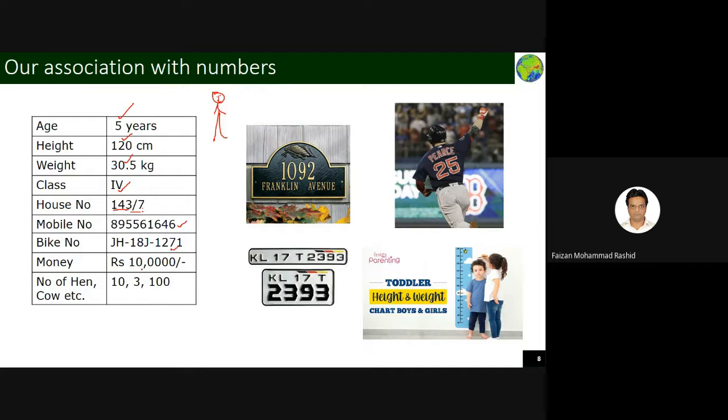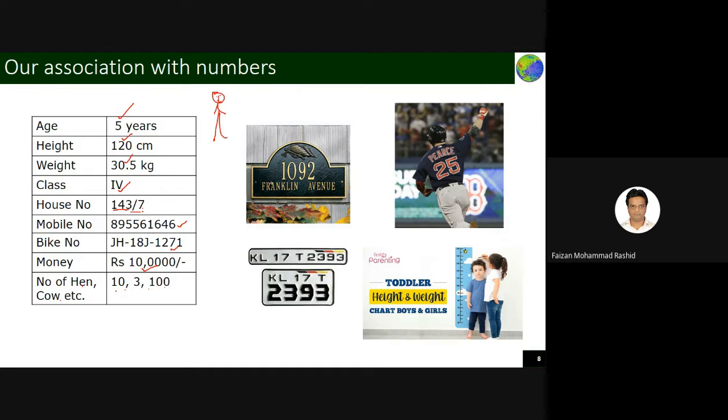The amount of money you have in your bank is a number. And if you are living in a village, the number of hens, cows, or whatever things are there, that is also a number. Few things I have already told you are always there with you. Numbers are associated with you.